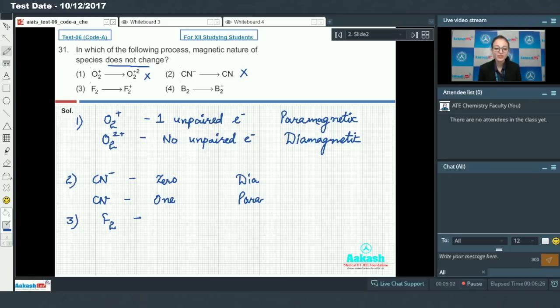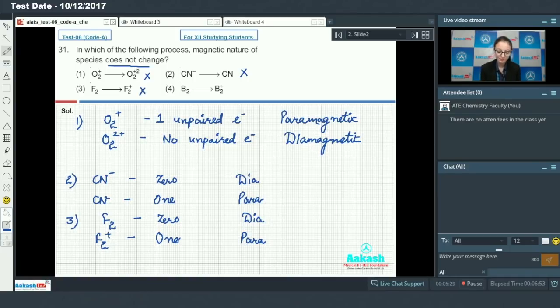Option 3, F2 to F2 positive. F2 has 0 unpaired electron. Whereas F2 positive has 1 unpaired electron. So it is paramagnetic. Here also the magnetic nature is changing. So this cannot be the answer.